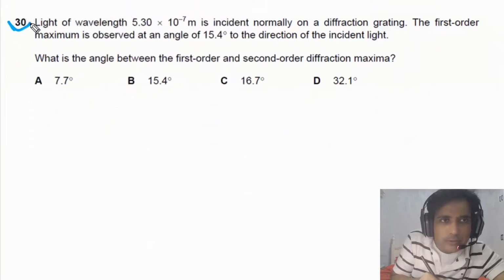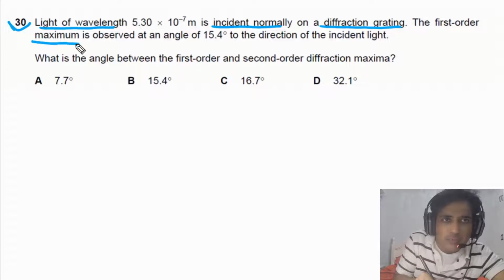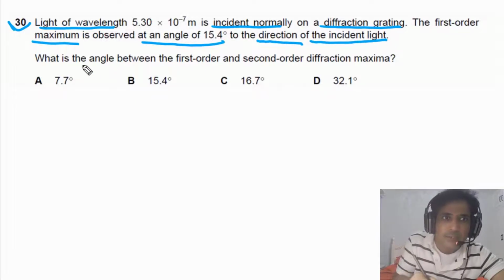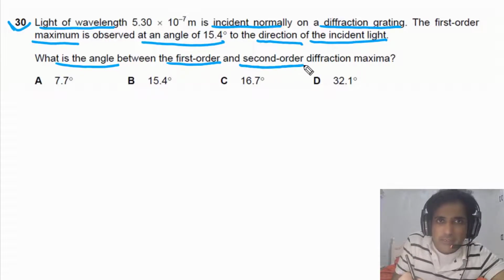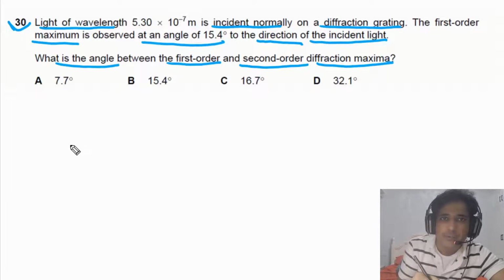For question number 30, it is given to us light of wavelength 5.3 times 10 to the negative 7 meter is incident normally on a diffraction grating. The first order maximum is observed at an angle of 15.4 degrees to the direction of the incident light. We need to find out what is the angle between the first order and the second order diffraction maximum. So first thing we need to understand, this question is about a diffraction grating.